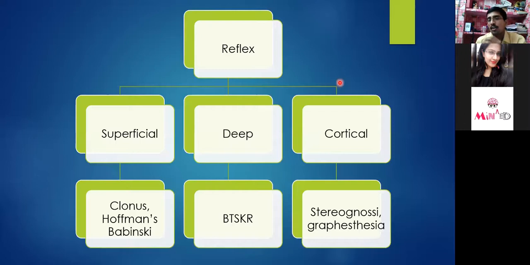And DTRs, the commonest mnemonic is BTSKA. Biceps, triceps, supinator, knee and ankle jerk. Okay. R is radial jerk here. So BTSKA should be there. Now the cortical sensation, cortical reflex, you can see the stereognosis, graphesthesia, and all the things.